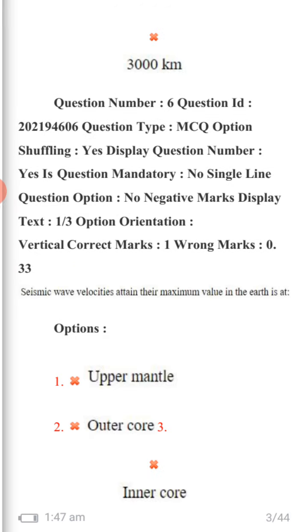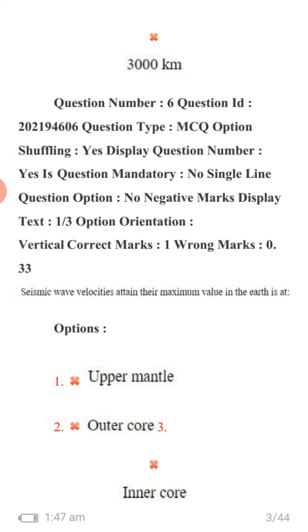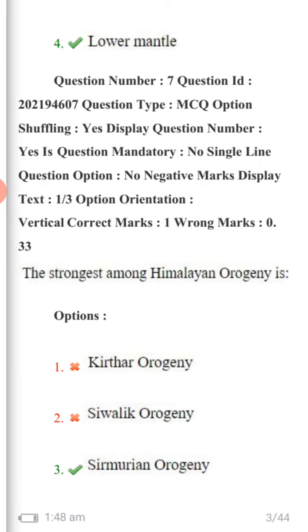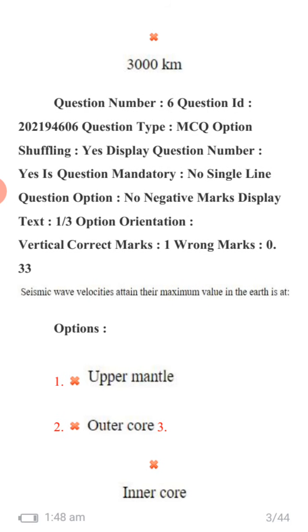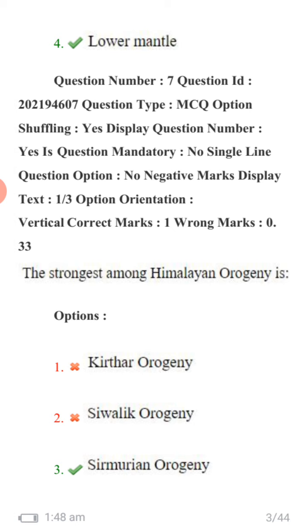2,780 kilometers. Seismic wave velocities attain their maximum value in the earth at the lower mantle. Seismic wave velocities attain their maximum value at the lower mantle. The strongest among Himalayan orogeny is Sermurian orogeny.